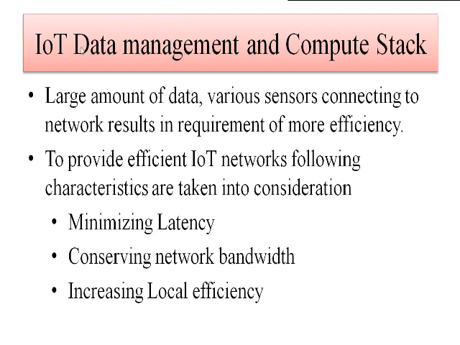So the other part of the simplified IoT architecture is the IoT data management and compute stack. Why do we require data management as well as computation of the data in IoT?